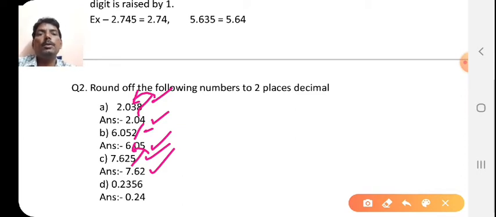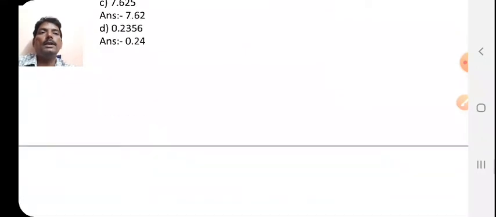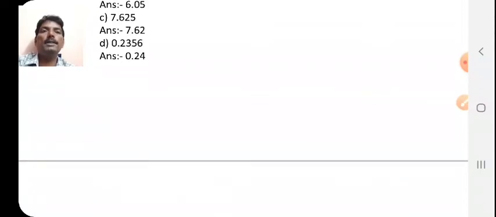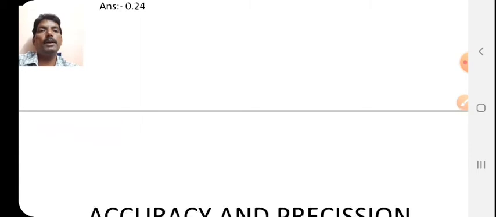Now 0.2356. If you want to drop this 5 here, then the preceding digit is 3, which is odd, so you have to add 1 there, so ultimately you can say 0.24. So you rounded up the numbers up to 2 decimal places by using the rules here. So dear student, I hope you have understood about the significant figures and rounding up the numbers, and what certain precautions you have to take.